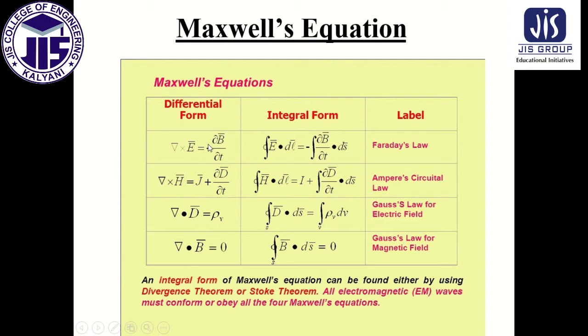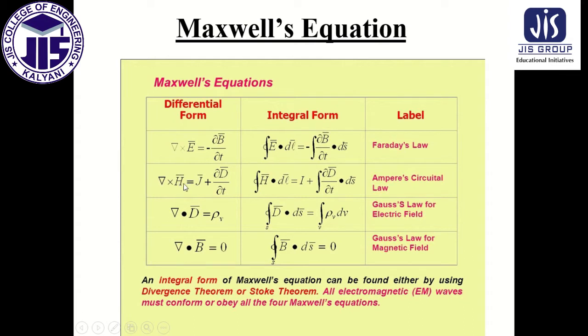Now if we take the integration both sides, then integration over E dot dl equal to minus del B by del t dot ds. This is the integral form. This is Faraday's law. Okay.